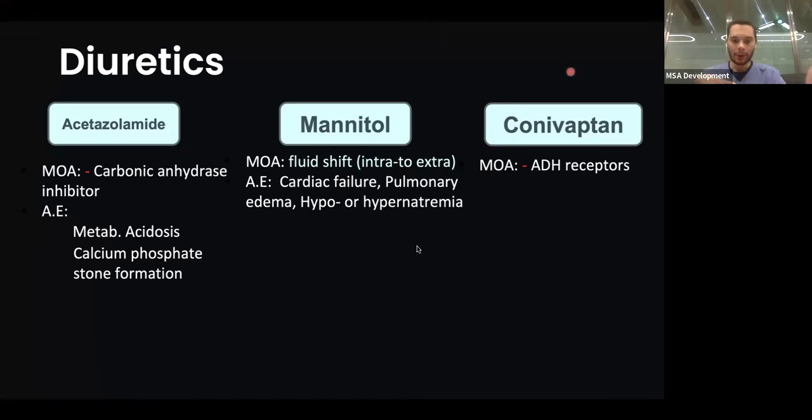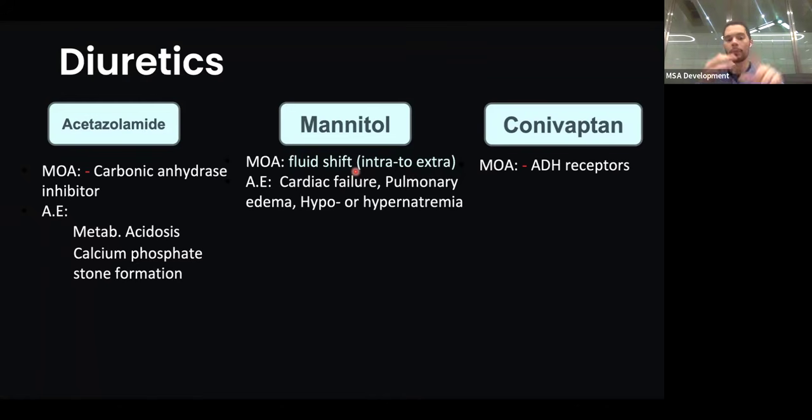Okay. Now back to mannitol. It's an osmotic diuretic. Essentially, it means the molecule enters the blood and it starts absorbing fluids to it. So this is what we call a fluid shift. So fluids start shifting from inside the cells and inside the tissues to the extracellular fluid, or the blood in general. And it goes from the blood into the kidneys, and it gets excreted because you have a lot of fluid. So this is the action of mannitol. Again, where does it mainly act? The proximal convoluted tubule.